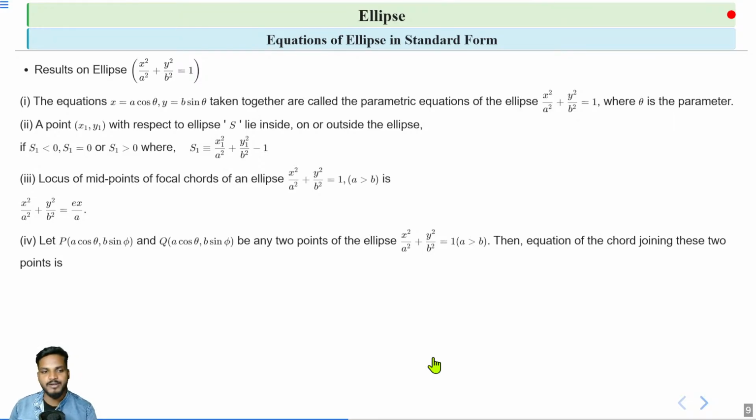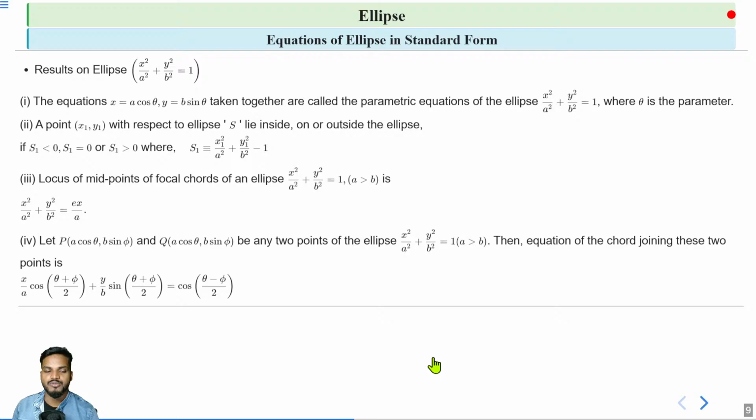So let's suppose these are two points of the ellipse x square by a square plus y square by b square is equal to 1. If we join the points P and Q, we get a chord. The equation of the chord joining these two points is x by a cos of theta plus phi by 2 plus y by b sin of theta plus phi by 2 is equal to cos of theta minus phi by 2. Okay, clear?